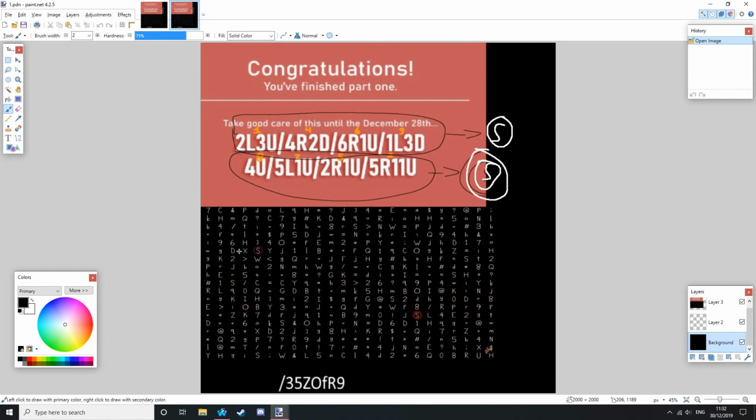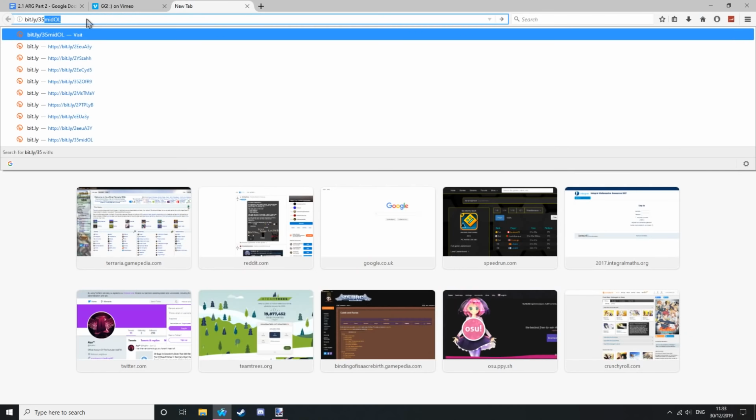The first line represents directions starting with the S with a single circle, and the bottom line shows the directions from the S with 2 circles. This together spells this code -35ZOFR9. And if you put this into a bit.ly link, you will get the first of many mega links.